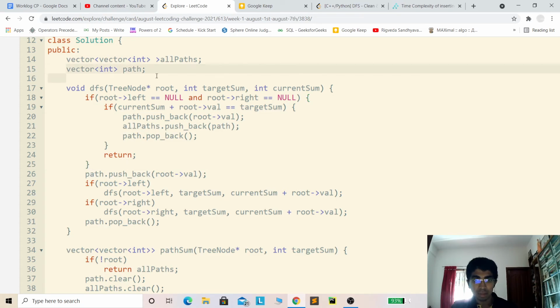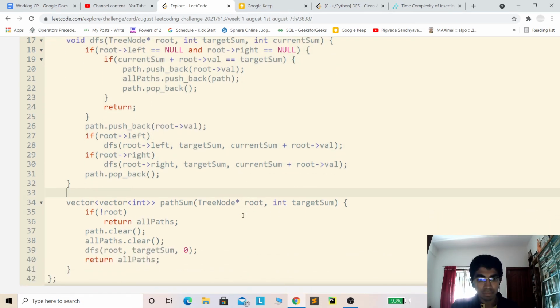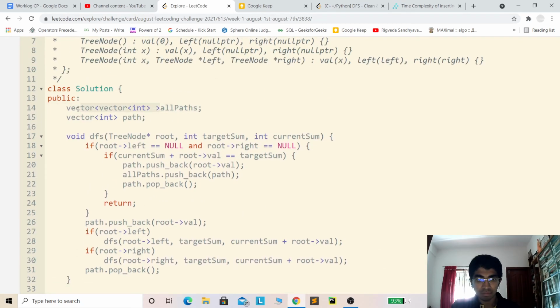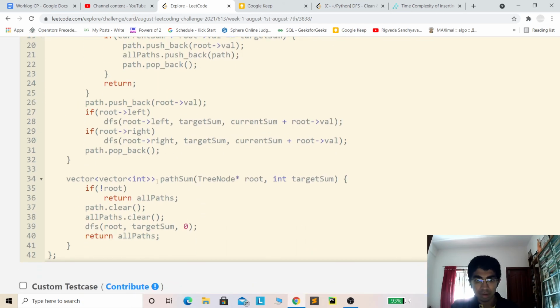And the space complexity for this approach is O of n because of both the reasons. If the tree is heavily skewed, the path may be too long, and also for the recursion stack occupied by the DFS function call, the space complexity is O of n. And we don't include what we are returning, the vector of vector, in the space complexity because that is what we are returning. So we never include what we are returning in the analysis of space complexity.